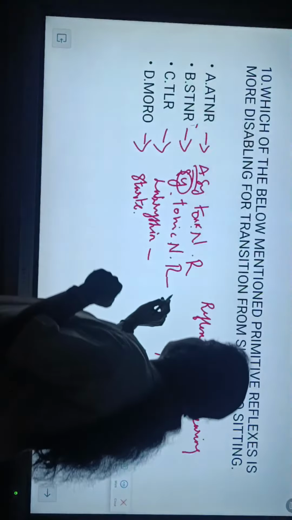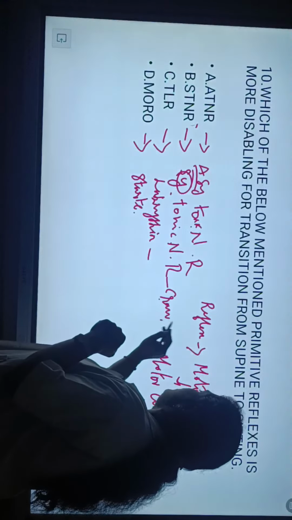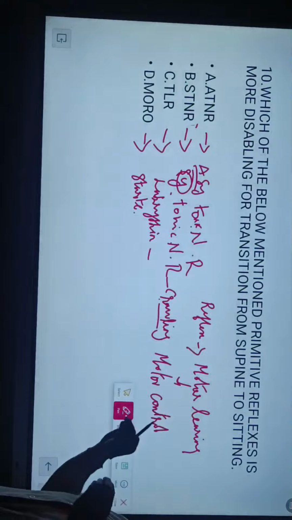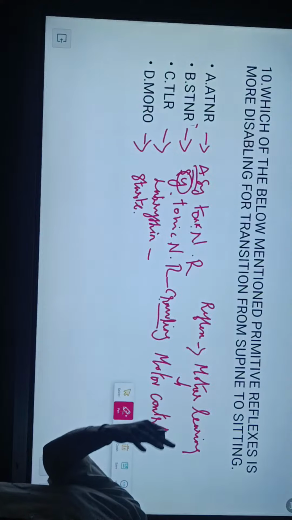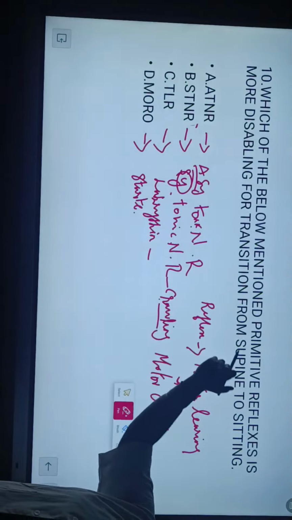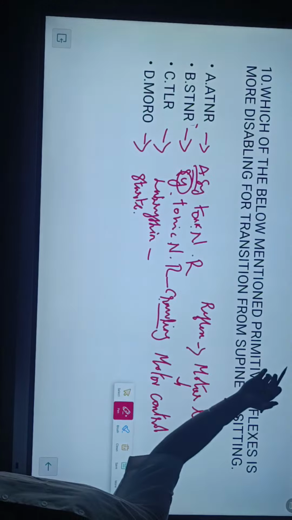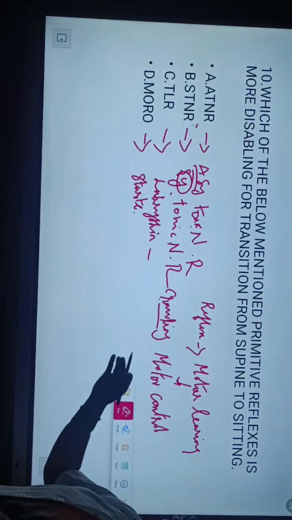So what is the role of this STNR? It is otherwise called the crawling reflex. For a baby to crawl, this reflex is very important. Next, TLR, the labyrinthine reflex. It is simply for posture and balance in space. That is what they call the labyrinthine reflex. Moro: as soon as you give a sound, what does the baby do? Abduct and adduct. Yes, it abducts and then adducts. Okay, that is the Moro reflex.